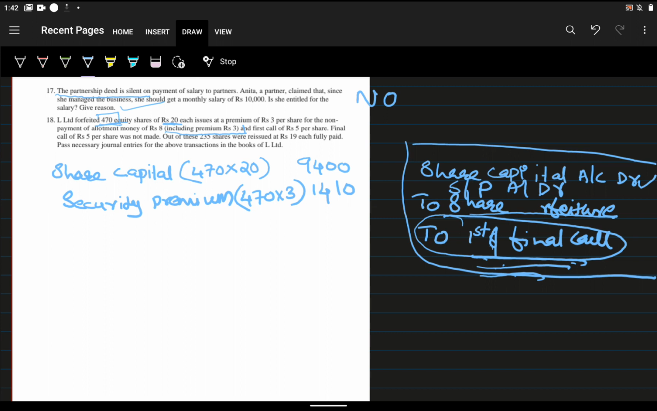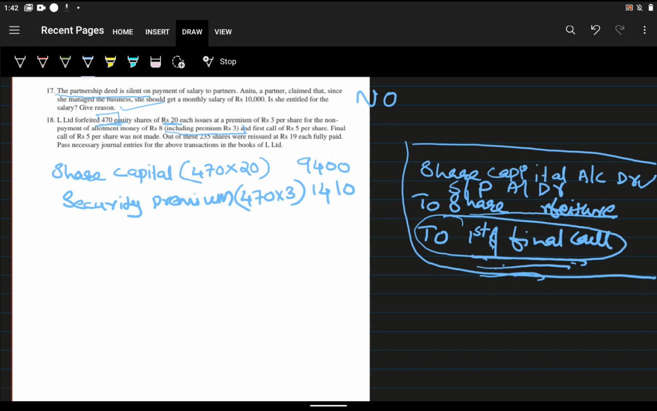Security premium at the payment of allotment money itself, a shareholder failed to pay. That means for allotment money also we didn't receive. If allotment money we received, we don't want to write security premium. If the amount which we received, we don't want to write again security premium. If the allotment money we didn't receive, that is why we are writing security premium again.